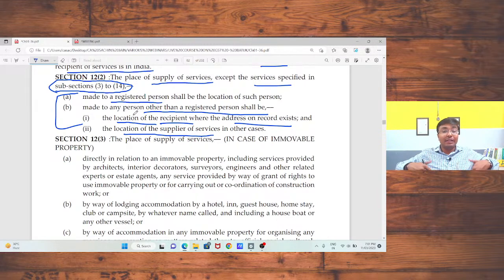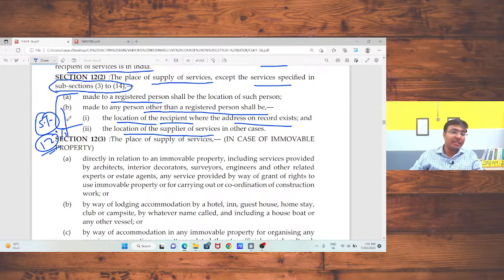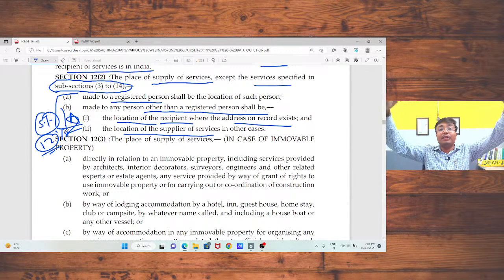Yes, if you are only doing the services of transportation, in that case you can charge GST at the rate of, there is an option available, that is you may charge 5%, you may charge 12%. Okay, but there is a condition, you should register yourself as a GTA for providing the services of transportation.